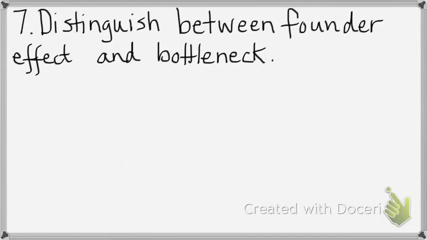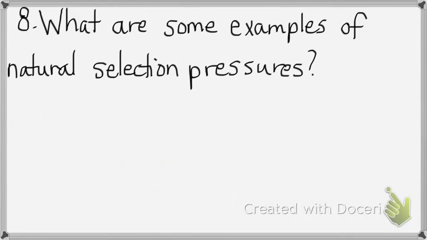Okay. Well, not this winter, but some winters it gets cold around here. What didn't happen this year? And so some of the lizards freeze, but some of them don't. And the survivors set the genetics for the next generation. What do you call that? That's a bottleneck. So you're okay on the difference between founder effect and bottleneck. Okay, great.